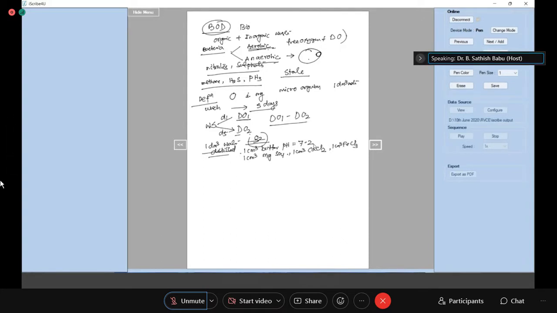I'll repeat it again. You have taken 1 dm cube, 1 liter of distilled water, and bubbled oxygen through it for 24 hours, so that the maximum oxygen can be dissolved in it.